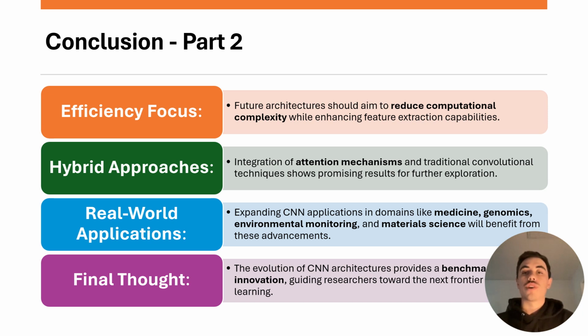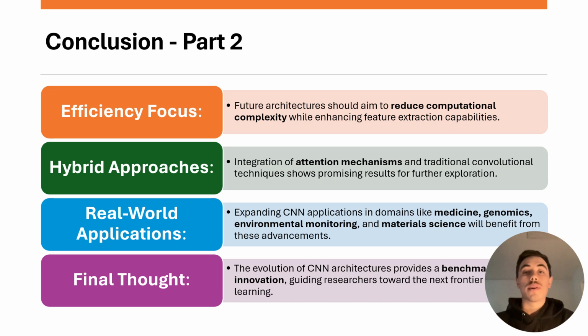Our findings demonstrate clear trends in CNN development. Newer architectures are achieving higher accuracy and becoming increasingly efficient. This balance of performance and computational cost is critical as AI applications expand to edge computing, mobile devices, and real-time systems. The experimental results underscore the importance of considering parameter count and accuracy when designing CNNs for practical deployment.